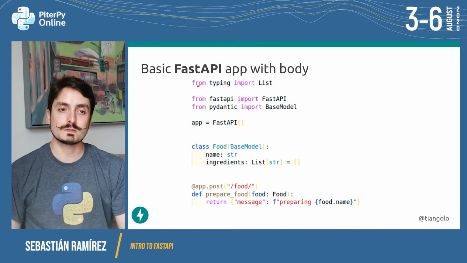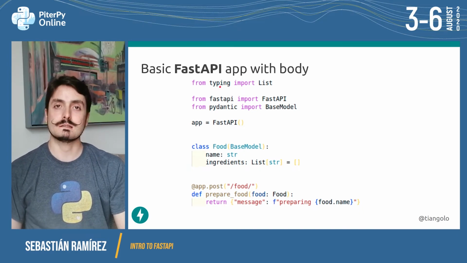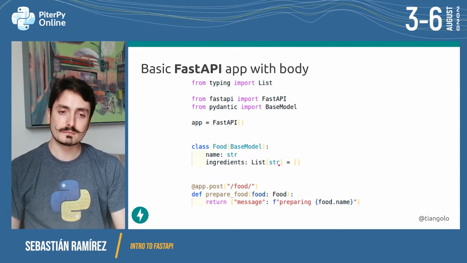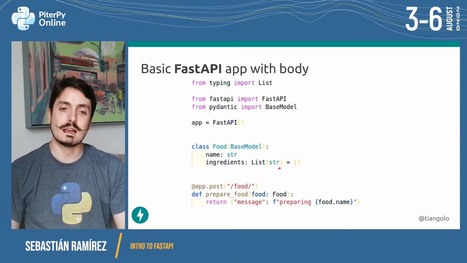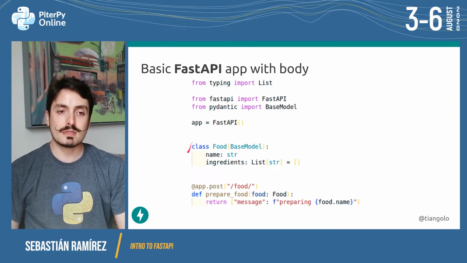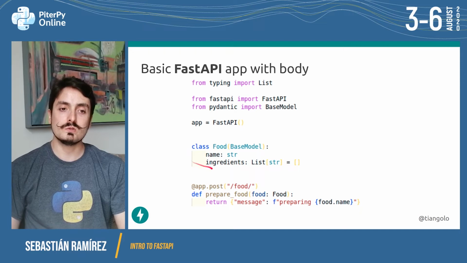This List comes from typing. And typing is a standard Python module. So this comes with Python by default. So this is the standard way that you use to declare that something is a string, something is a list of strings. And we are saying that by default, this ingredients is an empty list. This means that ingredients is not going to be a required value because it has a default. And if you notice, this is actually very similar to how you use data classes in modern Python. It's just that Pydantic and these Pydantic models are going to provide us a little extra features.